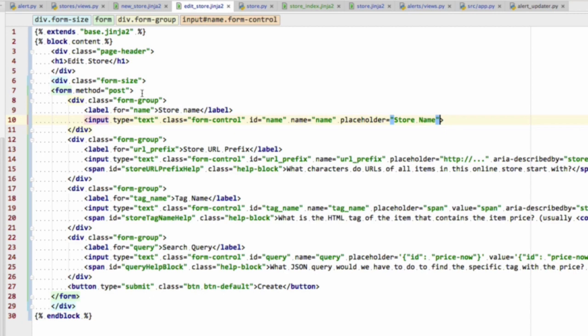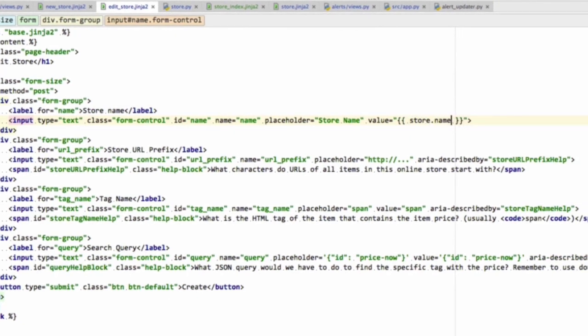So at the end of this input text that contains the store name, I can add value equals store.name. And now when a user goes and edits this, they're already going to see the current store name in the field, and they're going to be able to change it, and that's then going to change the store name. And I know we haven't done the back end of this just now, but we're going to do it in a moment. And I'm going to do this for the other fields as well.